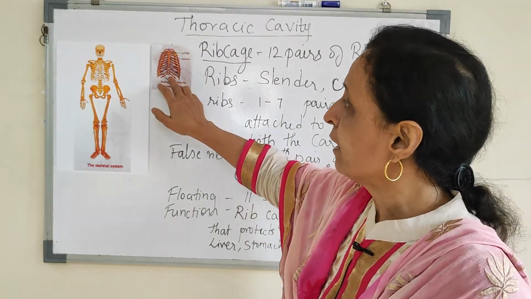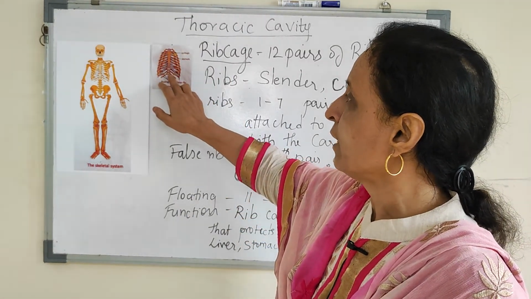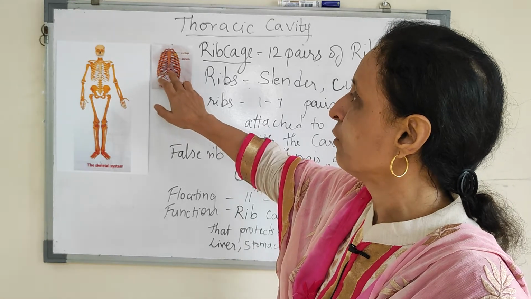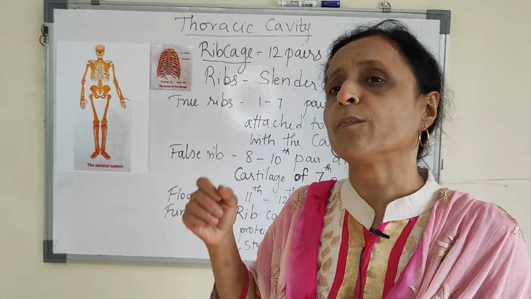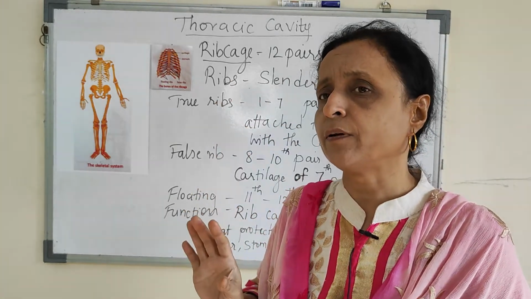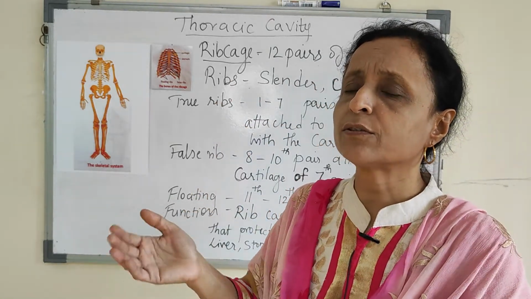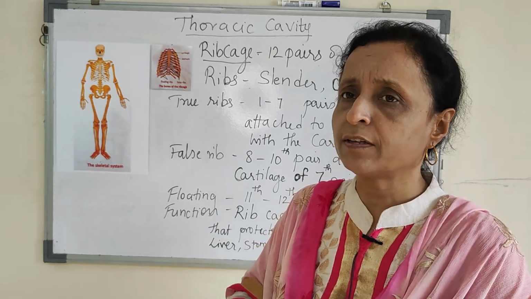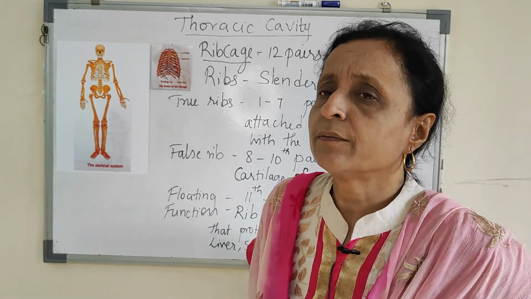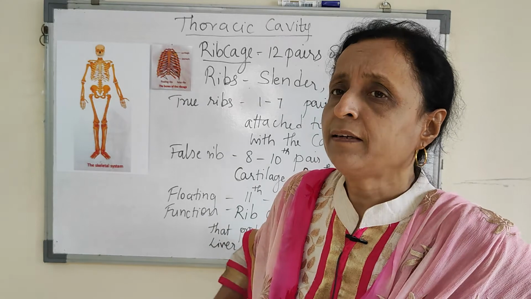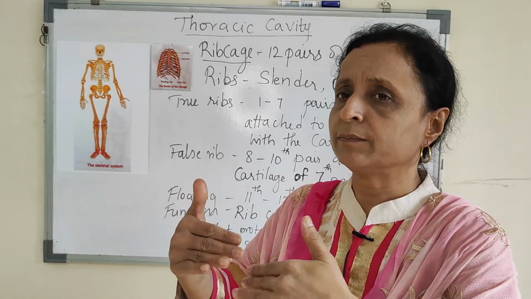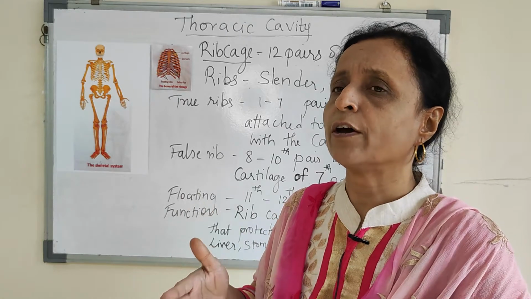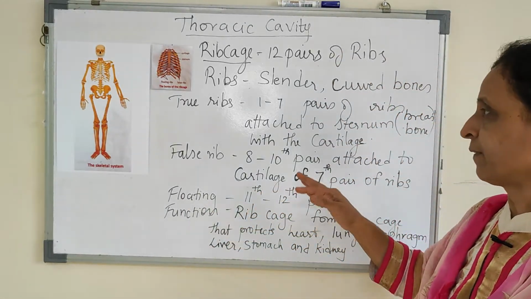Now 11th and 12th, you can see they are floating. They are attached to the backbone, the vertebral column, but they are not attached to the sternum. They are not attached on the front side. They are attached here on the back side, and they are floating. They are just held like that. So they are known as floating ribs.